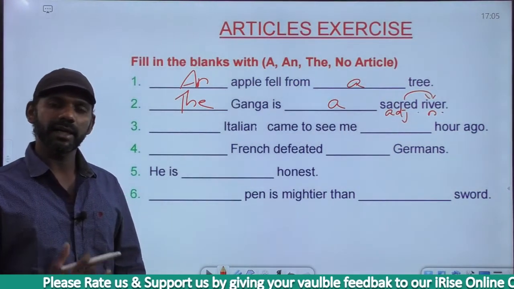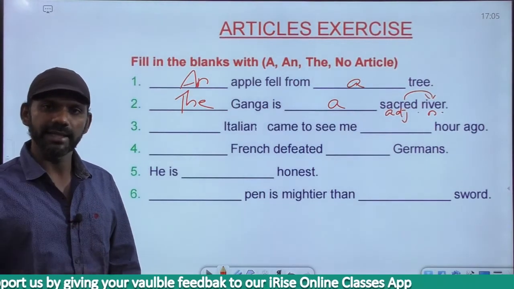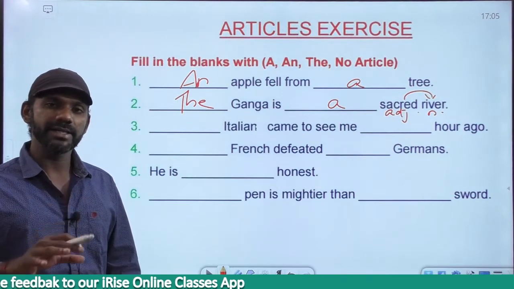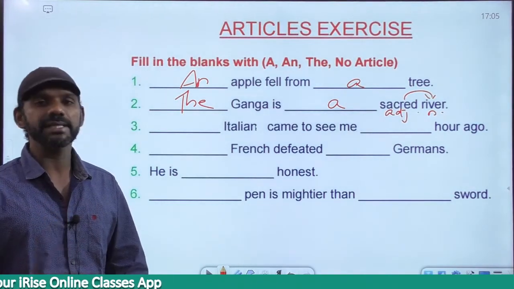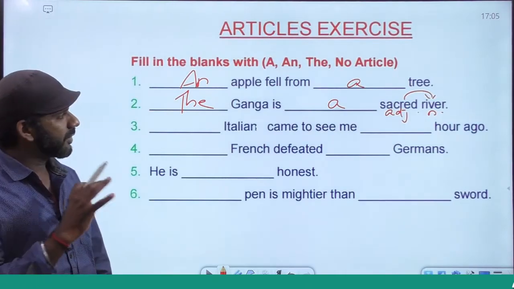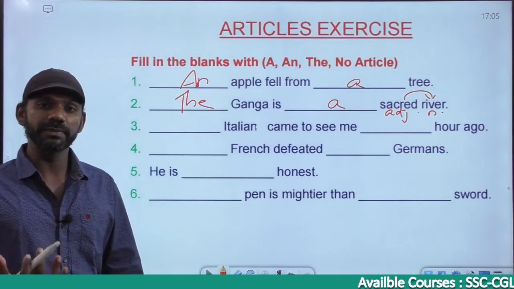From this statement, are there other sacred rivers? Yes, other sacred rivers are there. That's why we said the Ganga is a sacred river. If I say the Ganga is the only sacred river, that means there is no other sacred river. If you want to go for this sentence in the superlative degree form, you should frame this way.